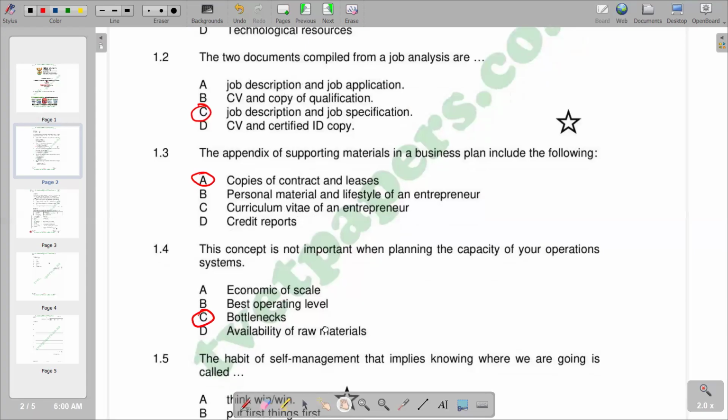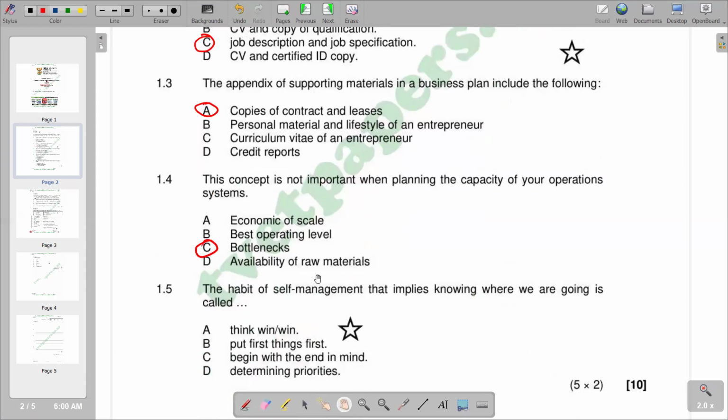Then we go to 1.5, which reads the habit of self-management that implies knowing where we are going is called. So we see that we have C, which is begin with the end in mind. So that's the correct response that we have.